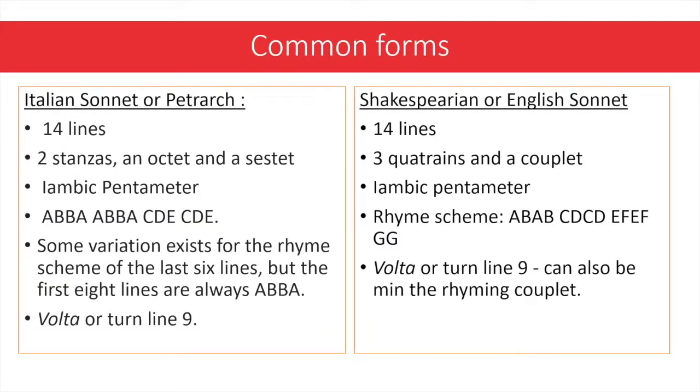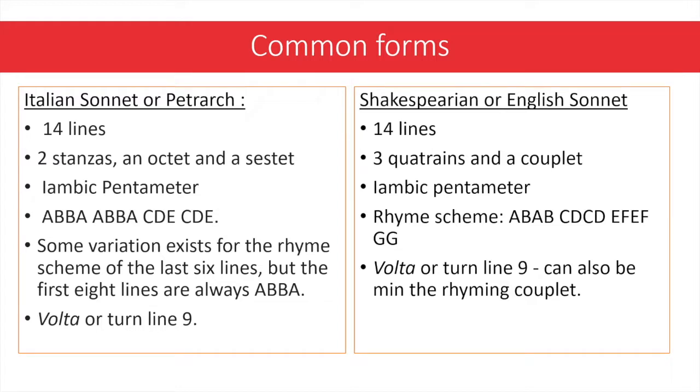These are examples of the two most common forms of poetry that you've definitely come into contact with by now. First up is the Italian sonnet or the Petrarchan sonnet. It has 14 lines, 2 stanzas with an octet and a sestet. It is written in iambic pentameter. The rhyme scheme is ABBA, ABBA, CDE, CDE. Some variations of this rhyme scheme exist for at least the last 6 lines, but definitely the first 8 are always ABBA. And then we have the volta or turn in line 9.